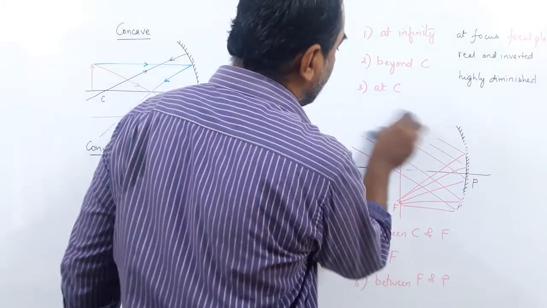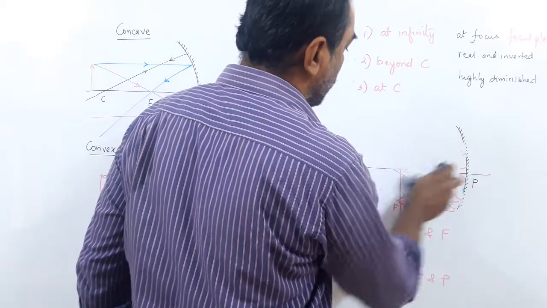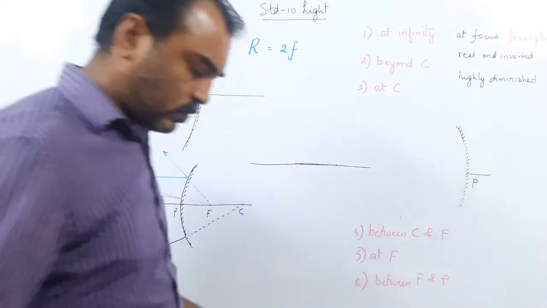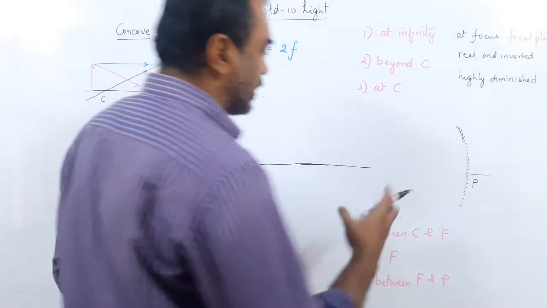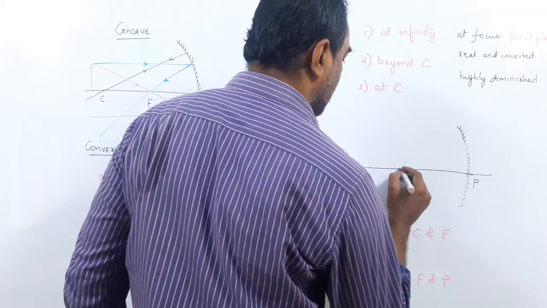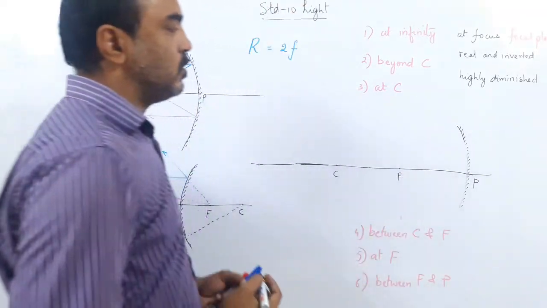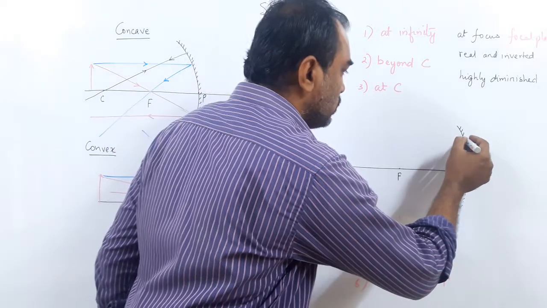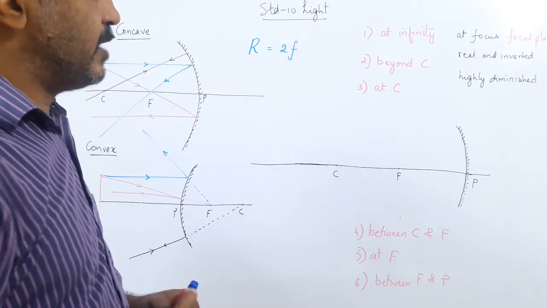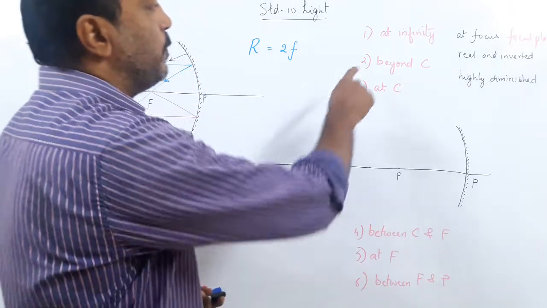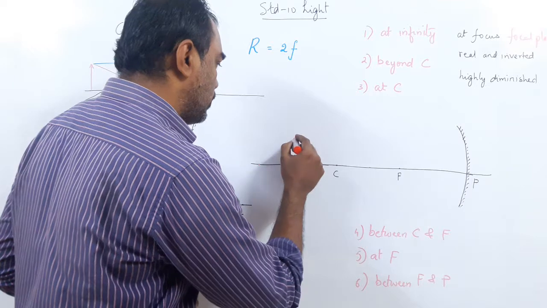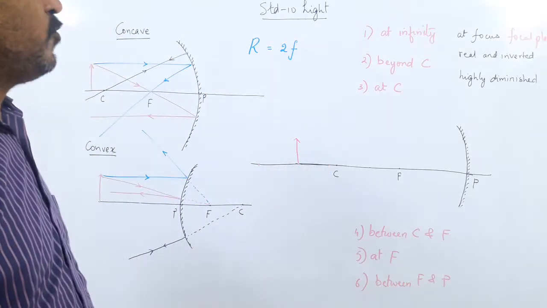Now I am going to use the same one, but you can move to your diagram number 2. I told you to draw 6, so now move to the second one. Let's move on to the second one. And see that the measures are almost accurate. Okay? So now you move to your second diagram. What is the second case we took? Beyond C. So beyond C, I'll keep the object somewhere over here. Beyond C. Follow the rules.